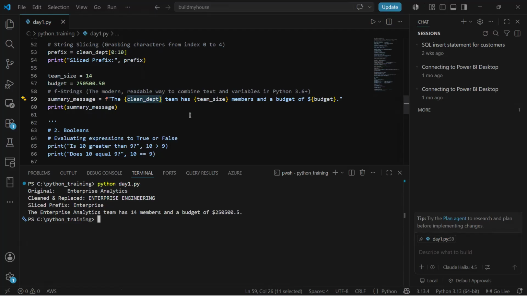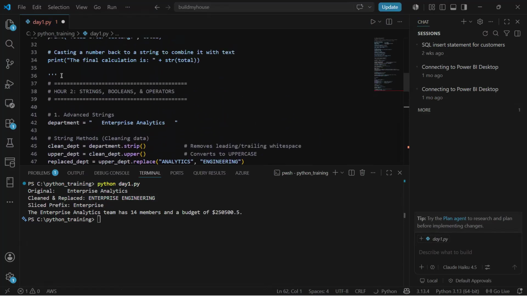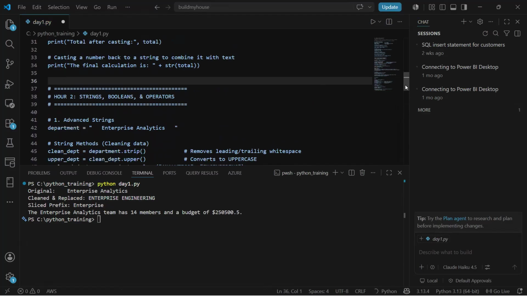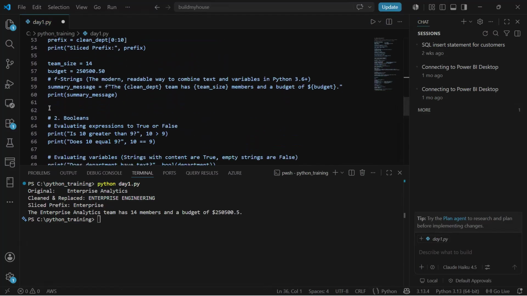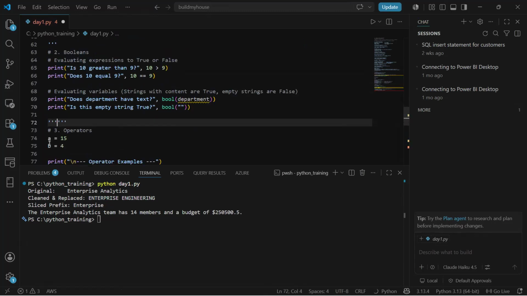Next, we'll take a look at Booleans. For Booleans, again, the department variable has not been defined.